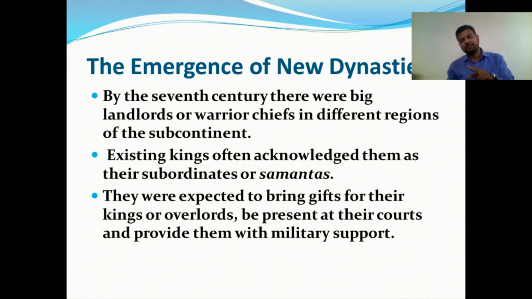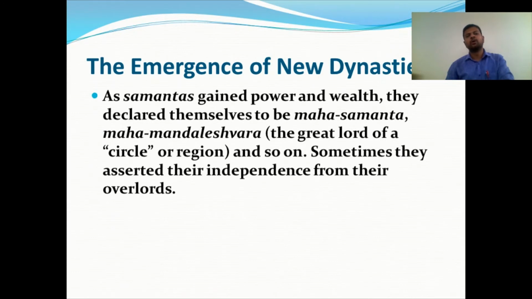And the second thing is that the Samantas were expected to be in the king's court. Why? To give suggestions and also to provide military support. And Samantas gained power and wealth. They declared themselves as the Mahasamantas. So, subordinates or Samantas.